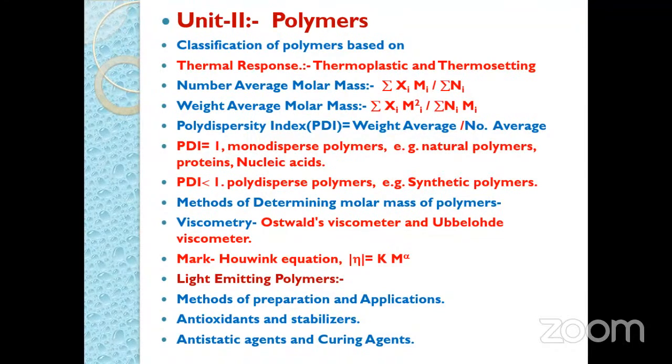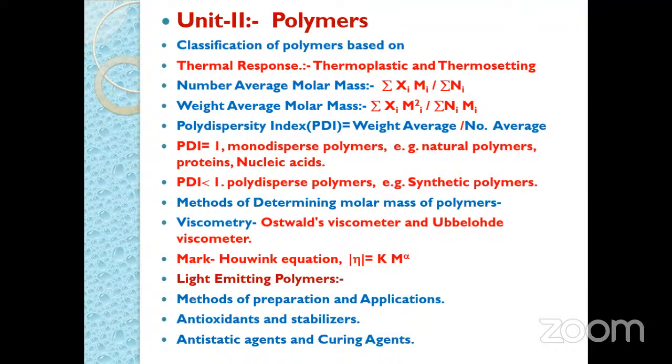So that is a thermosetting polymer. And again here we can consider regarding the thermoplastic, the example is polyvinyl resins, and in case of thermosetting we can mention the example of bakelite as a polymer.